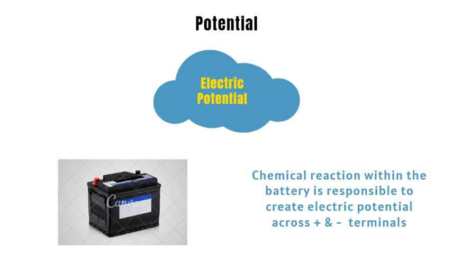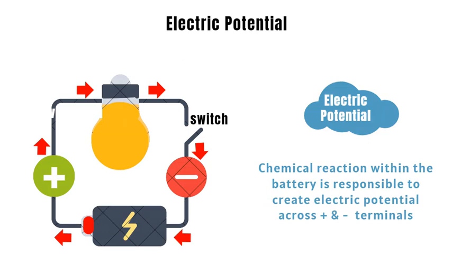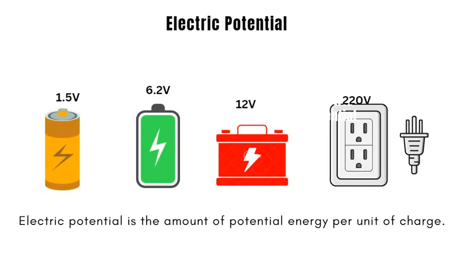Flow of electric current through a conductor is because of presence of electric potential between 2 points. Chemical reaction within the battery is responsible to create electric potential across positive and negative terminals. The direction of current is shown by arrow lines. Electric potential is the amount of potential energy per unit of charge.